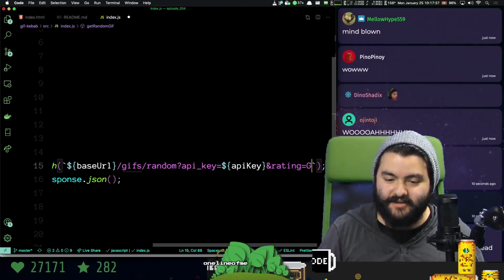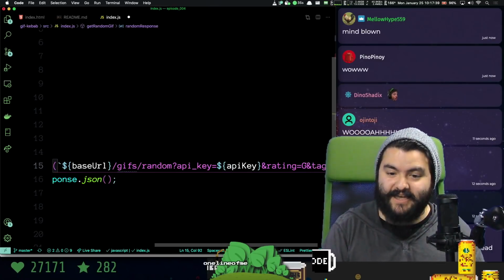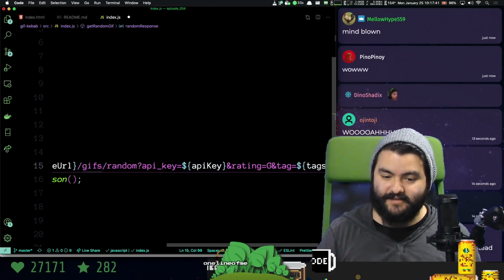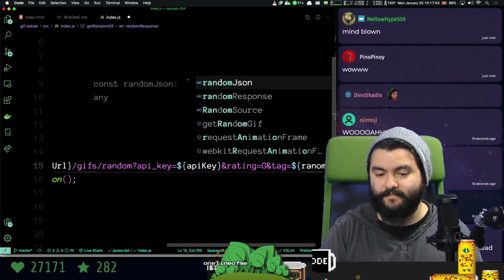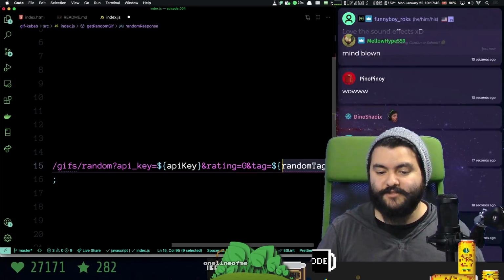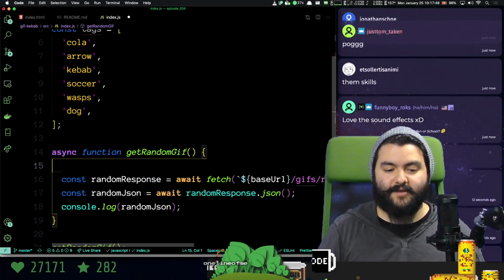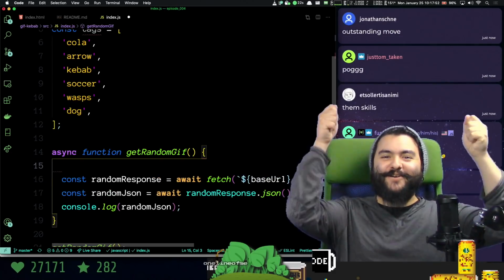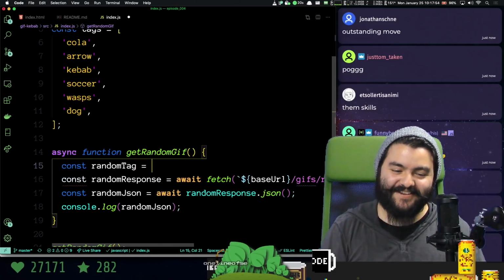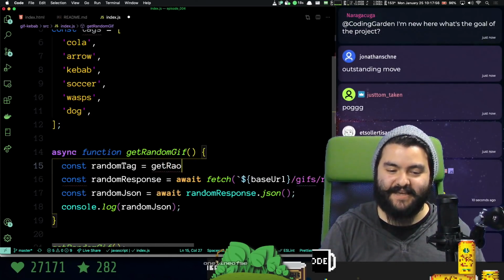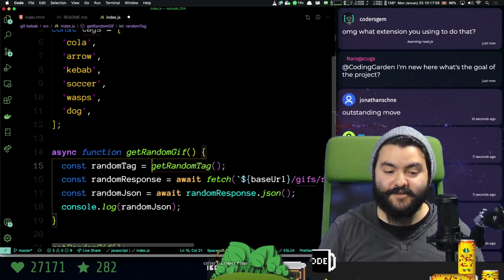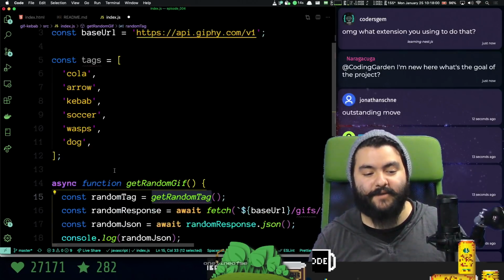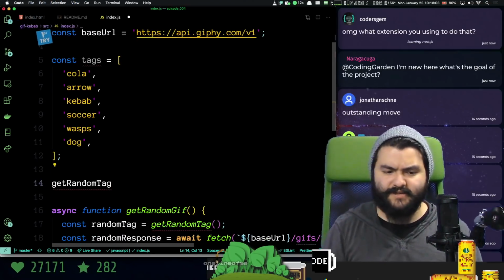So now what we can do over here is we can say and tag equals that, one of the tags, so random tag. And so we need a random tag. Let's create a function that gets it. Outstanding. Oh, thank you. A solid 10. We'll say get random tag. So we're going to write a little function that picks one of these at random when the page loads, or whenever we need to get one.